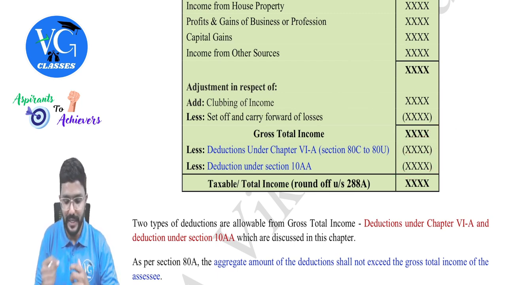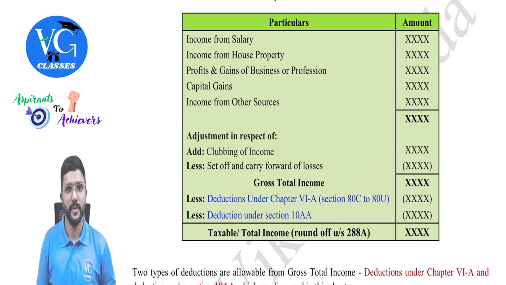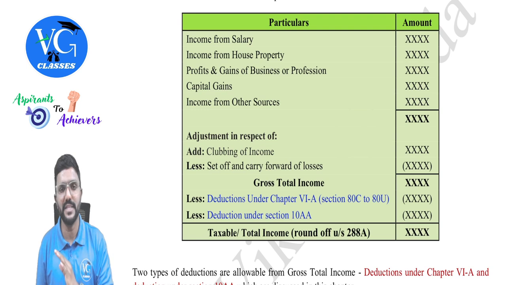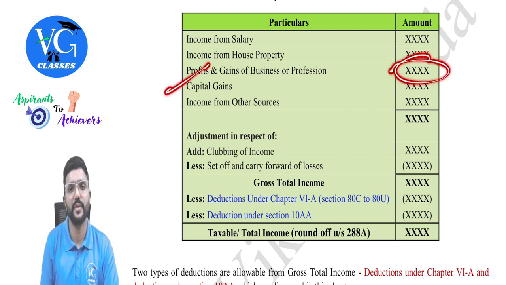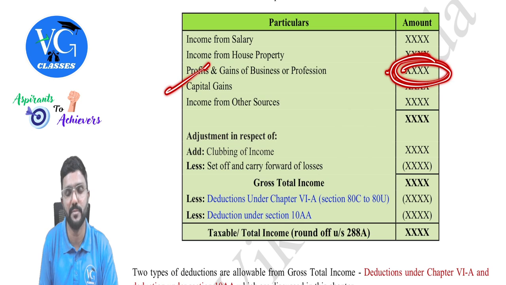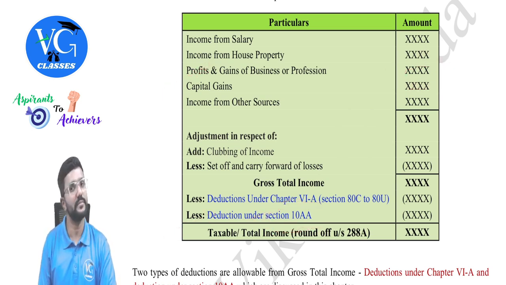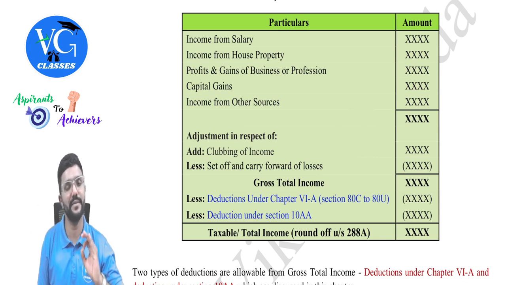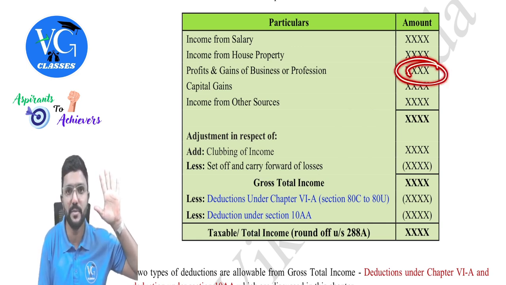Okay. Let me talk a little more about this 10AA, guys. See, the assessee is doing business. Whatever profit is earned, whether from export business or domestic sales, whatever it is, first include the entire profit under the head PGBP. Whatever profit the assessee has earned from business, include it fully under the head PGBP. Then go and claim deduction under section 10AA for only export profit. Deduction is given only for export profit. So the total profit earned from the business as per the income tax law, include it under the head PGBP.